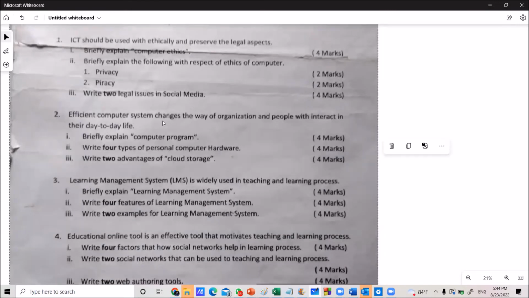Efficient computer systems change the way organizations and people interact in their day-to-day life. Briefly explain computer program. We can identify a computer program as a set of instructions.